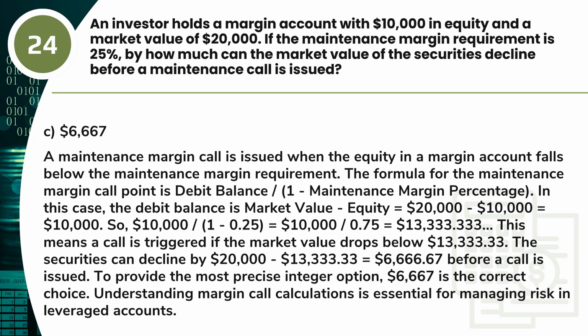So $10,000 / (1 - 0.25) equals $10,000 / 0.75 equals $13,333.33. This means a call is triggered if the market value drops below $13,333.33. The securities can decline by $20,000 minus $13,333.33, which equals $6,666.67, before a call is issued.